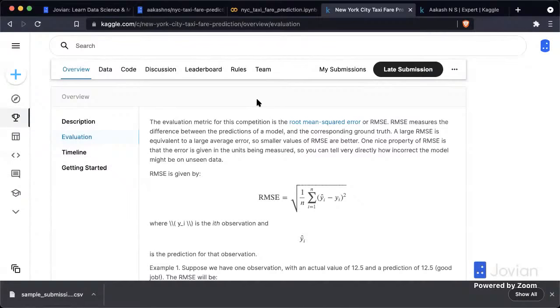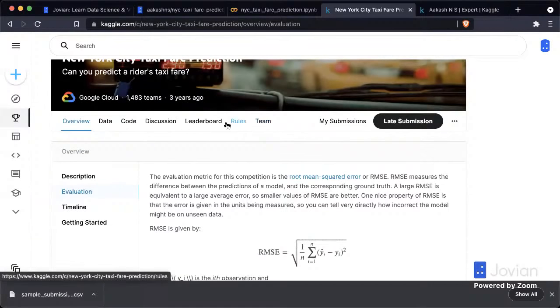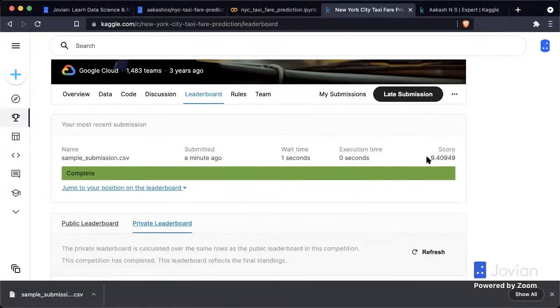And the difference is calculated. Those differences are squared up, added together, and then you take an average of the squared differences, and then you take a square root of the average squared difference. And that's called the root mean squared error. On average, it tells you how far away your predictions are from the actual value. So for example, in our case, our recent submission had a root mean squared error of 9.4, which means our predictions are on average off by $9.4. Okay. And we'll see whether that's good or bad in some time. But we definitely want to do more than that.